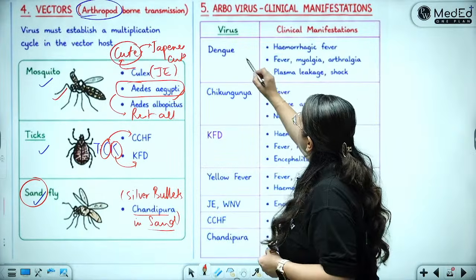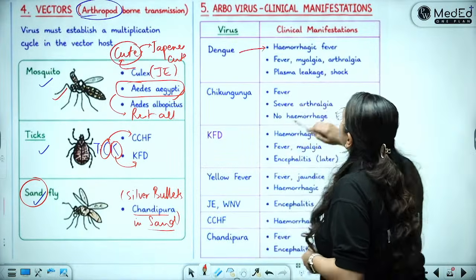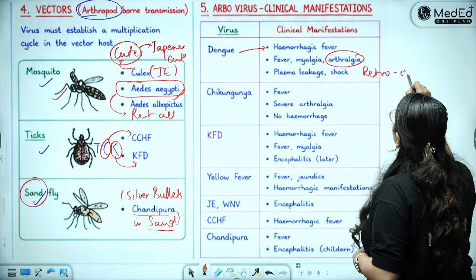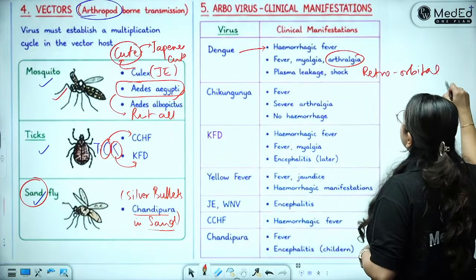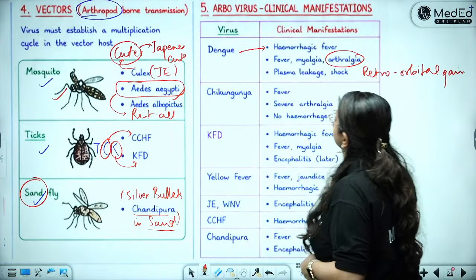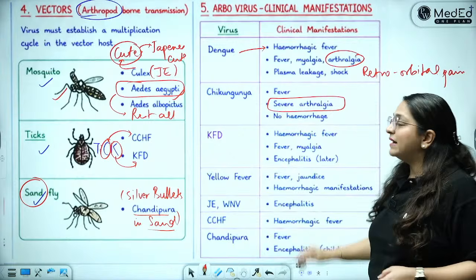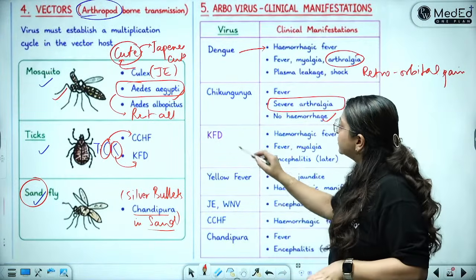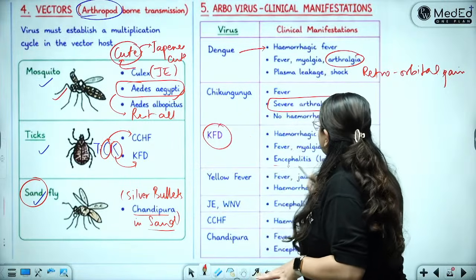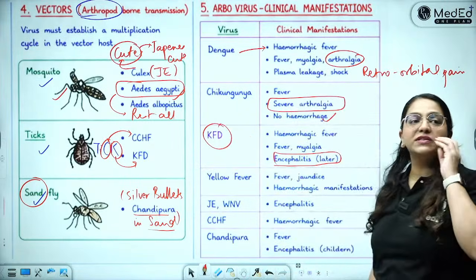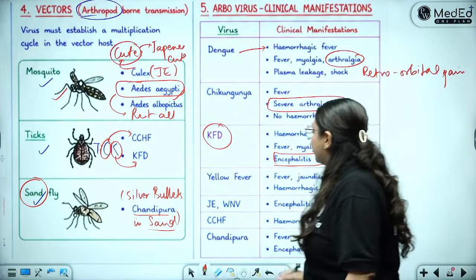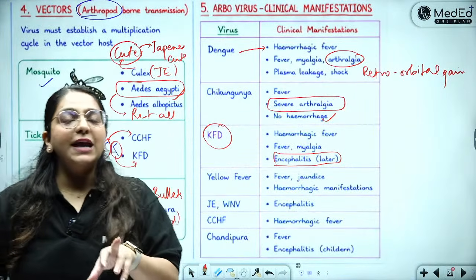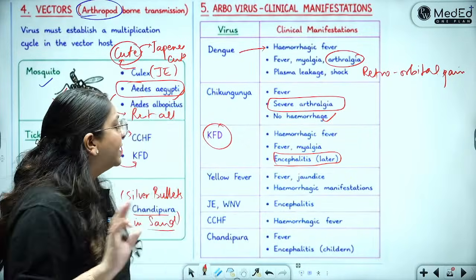What happens in dengue? It is hemorrhagic fever. There is arthralgia. There is retroorbital pain. In chikungunya, there is severe arthralgia, but there is no hemorrhage. Okay, it does not lead to blood loss. KFD is also a hemorrhagic fever. It can later involve the brain causing encephalitis. Yellow fever is hepatorenal hepatitis. We have seen yellow fever yesterday in the hepatobiliary tract.